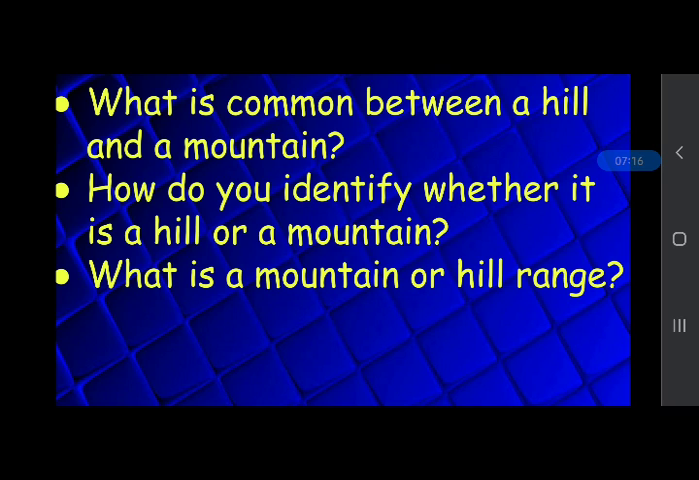And how do you identify whether it is a hill or a mountain? By observing the peaks, by observing the slope. Mountains have steep slopes and hills have gentle slopes. Peaks of mountains are sharp and peaks of hills are not sharp. Mountains are covered with snow, hills are covered with grasses.